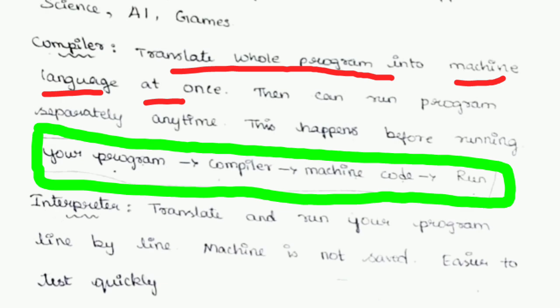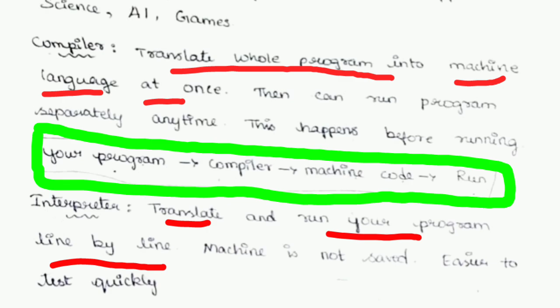It translates and runs our program line by line. Note this point, line by line. So the machine doesn't need storage here, because it translates and tells us line by line. If I say hi, it will say they are greeting you, and if I say opening a channel called Learn With Me, it will translate the next one. So it translates line by line, and there is no need to store machine language. So it is very easy to test.